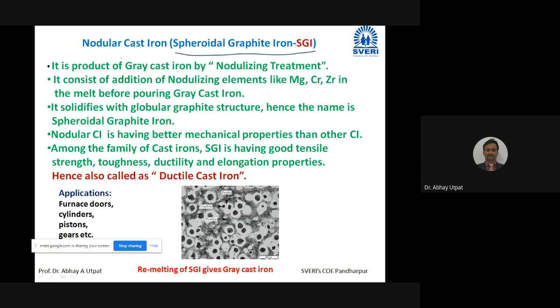But flake remains flake. Whereas in nodulizing treatment, as a raw material you have this grey cast iron. If you melt it and carry out nodulizing treatment and pour it, the flake shape vanishes and it becomes round shape, globular shape, nodular shape. That's why, because of this nodular shape, this cast iron is called as nodular cast iron, and its market name is spheroidal graphite iron due to spheroidal shape of graphites. So flake shape converted into nodules.